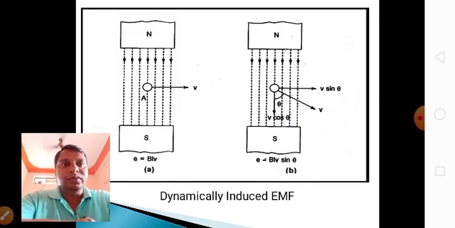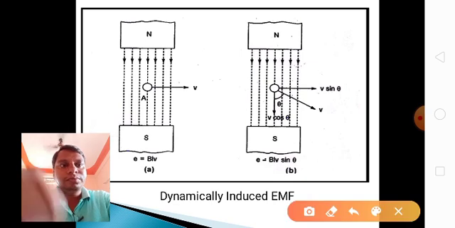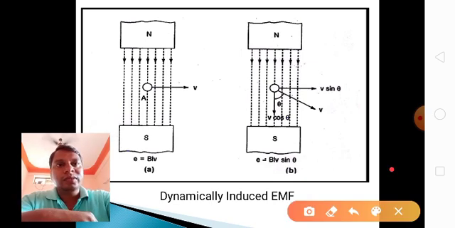Here see, what is dynamically induced EMF? Here are the north pole and south pole. The dotted lines show the magnetic field. The circle shows the conductor. Magnetic lines always flow from north to south. Here this is the coil; the circle at point A indicates the coil. When the coil is placed in a magnetic field, it rotates.